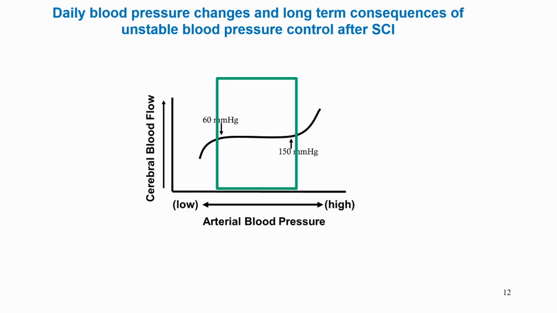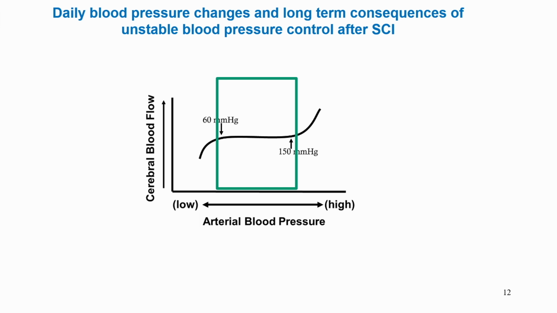It is very important to remember why we worry so much about arterial blood pressure. If blood pressure goes outside of the normal limits, and particularly outside of the normal limits of cerebral autoregulation, and you see this diagram very well established in our physiological assessment of cerebral vasculature, between 60 and 150 millimeters of mercury, our cerebral blood flow can be autoregulated.